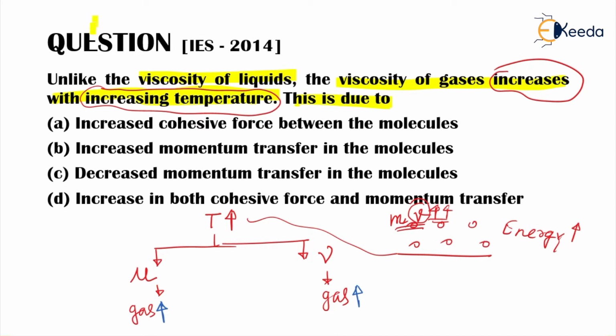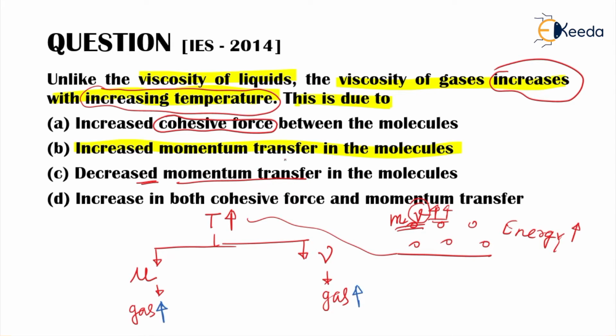So which is our correct option? Increased momentum transfer in molecules. At the same time, let us have a look at the first option, increased cohesive forces between the molecules. Remember that cohesive forces are the reason for viscosity in liquids, not in gases. Momentum transfer value here is not going to decrease with increase in temperature, it is going to increase.